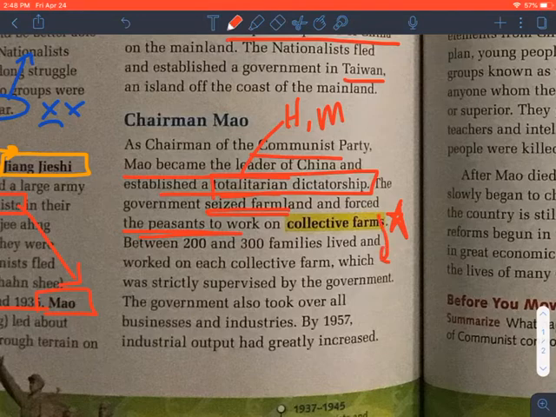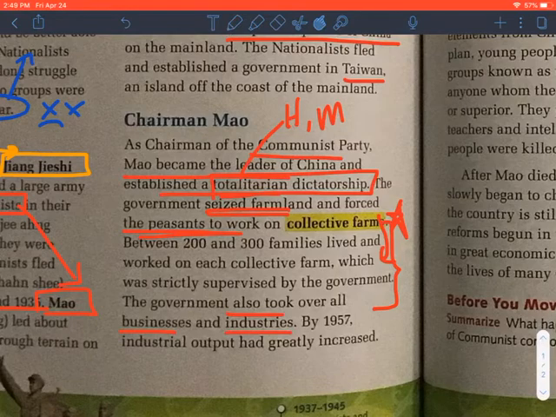So this is kind of our definition here of what a collective farm would look like. All of us taking our pitchforks and our rakes and going out and working each day. So 200 to 300 families in Fairview, we march out to the local fields and we start planting strawberries or growing wheat or whatever it is we're going to do. Perhaps rice. The government also, so this isn't the only thing the government controls is farming, took over businesses and industries. You can imagine how that would go over in the United States of America.